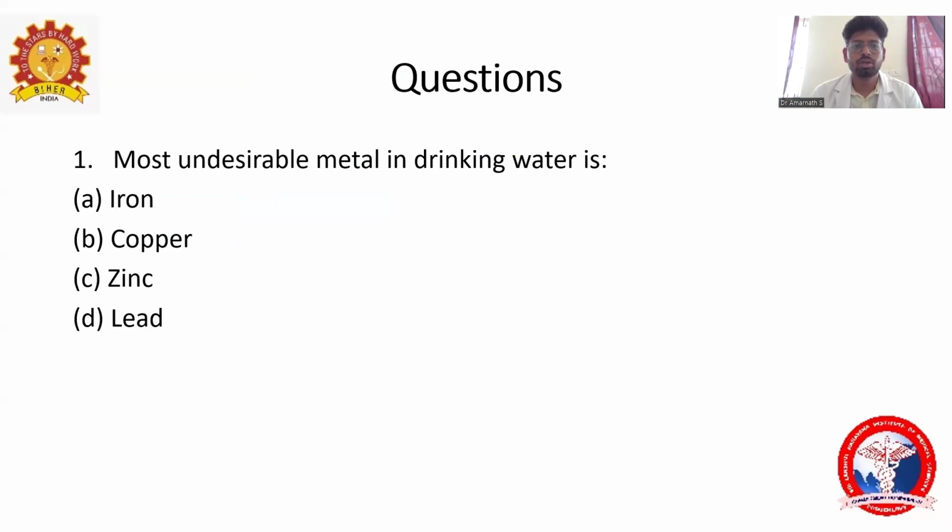The first question is, what's the most undesirable metal in drinking water? Option A, iron. Option B, copper. Option C is zinc. And option D is lead. So what's the answer for this question? The answer will be lead. Lead is the most undesirable metal in drinking water.